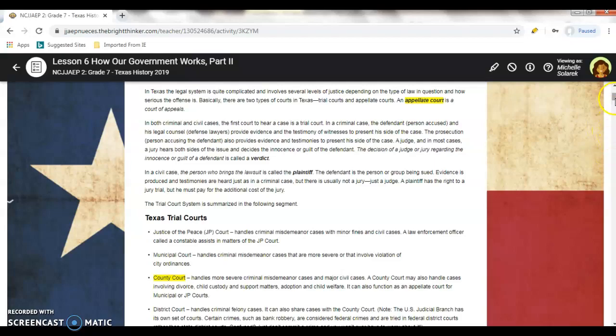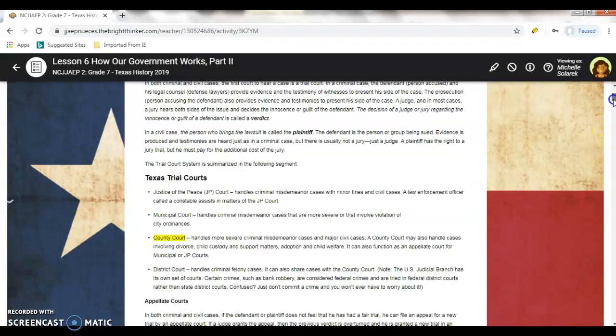So going on with Texas trial courts, there are different ones. Municipal court, which is common here, handles criminal misdemeanors, cases that are less severe and involve violation of city ordinances. County court handles more severe criminal misdemeanors or major civil cases. A county court may also handle cases involving divorce, child custody or support matters, adoption, and child welfare, or it could also function as an appeal court for municipal or JP courts.